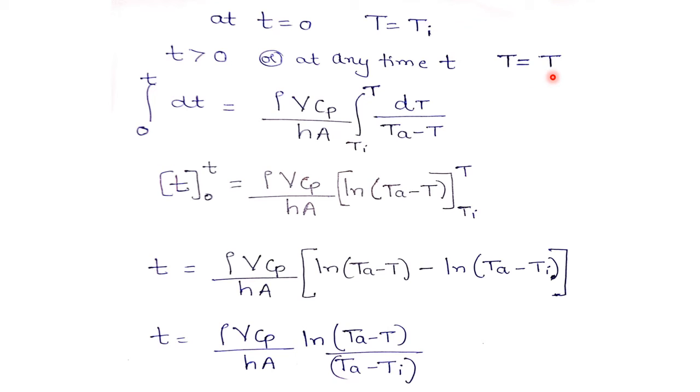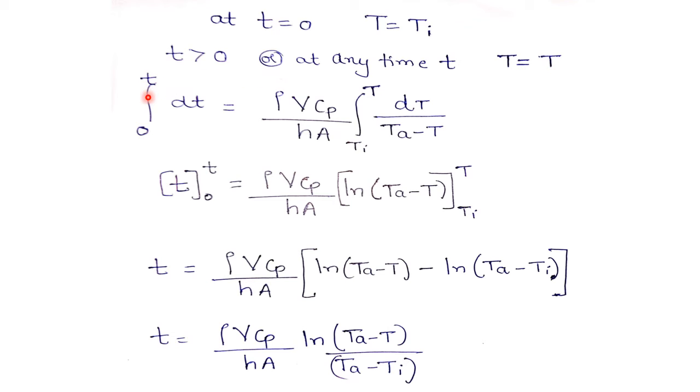So initially at time t equal to 0, the temperature of the body is Ti. At any time t, that means when it is greater than 0, it may be 5 seconds, 10 seconds, 50 seconds, 10 minutes, we don't know that. Let the temperature at that time be T only.